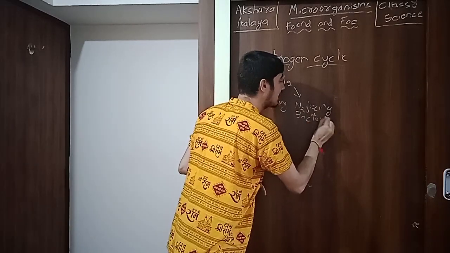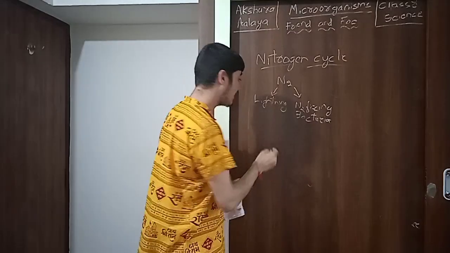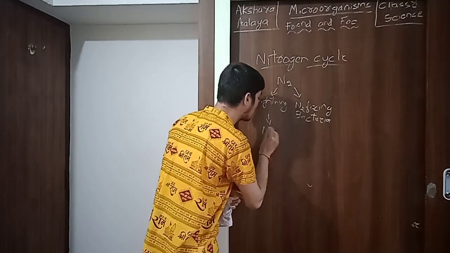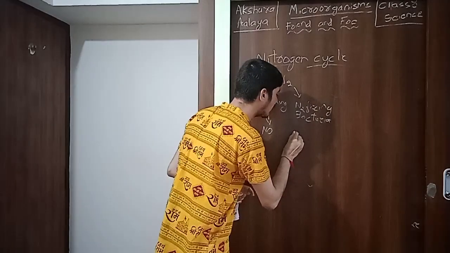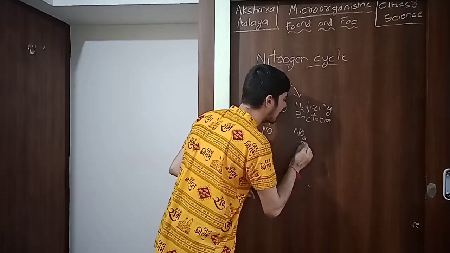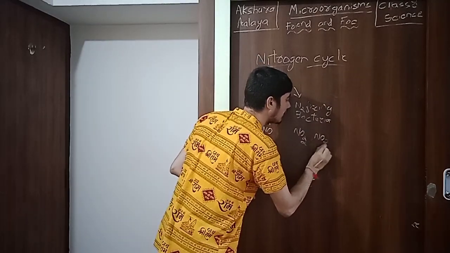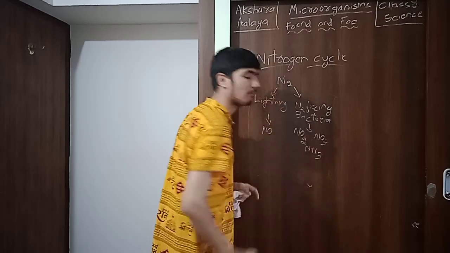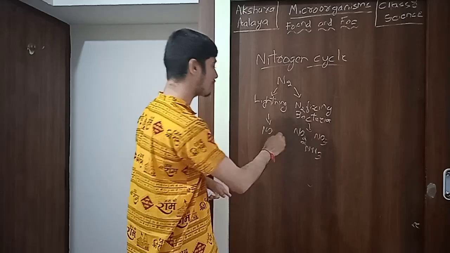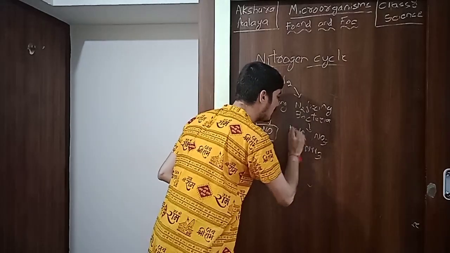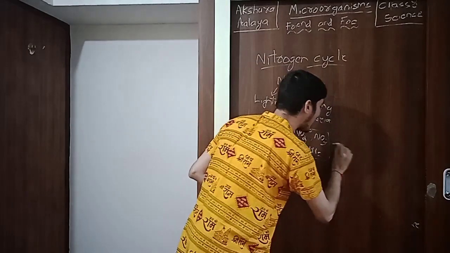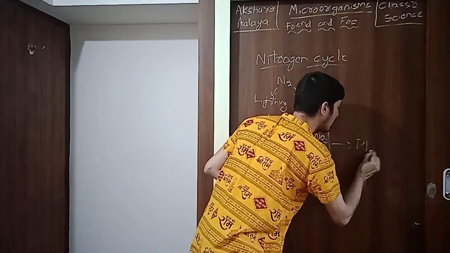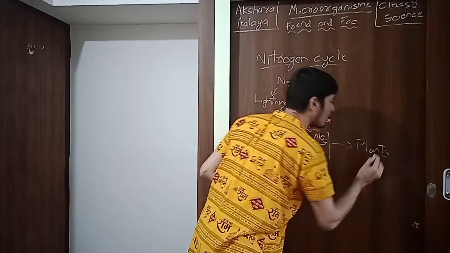How will they fix? They will fix and make it a nitrogenous compound. Lightning will convert it to nitric oxide, or it will be converted to nitrite, nitrate, ammonia. These are the nitrogenous compounds. These compounds will be used by plants. Plants will uptake these nutrients for their growth. They will give out cereals, crops.